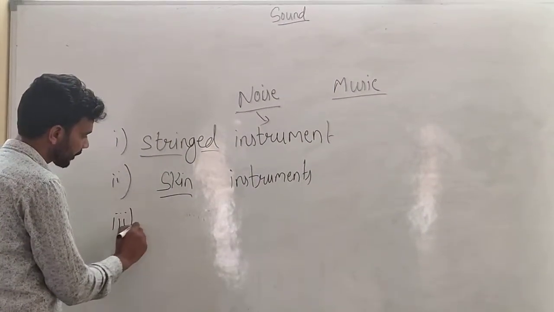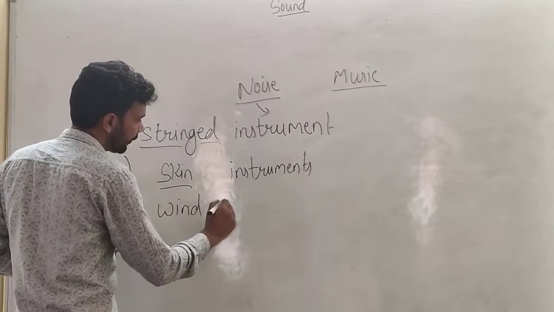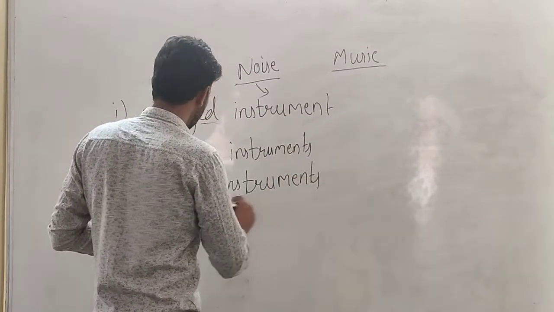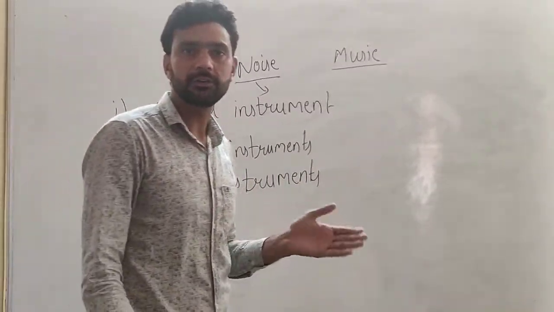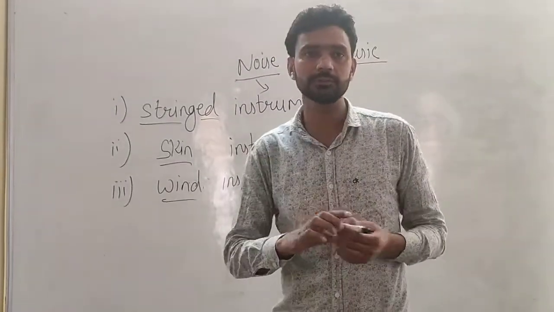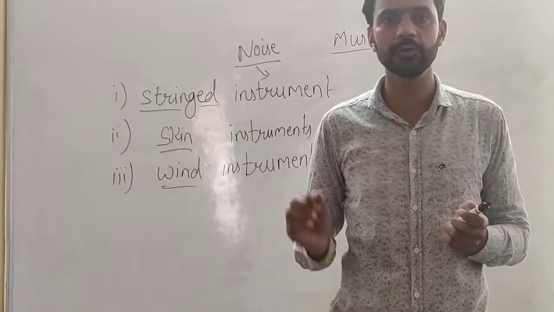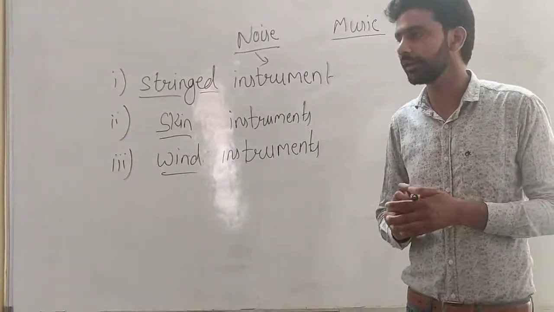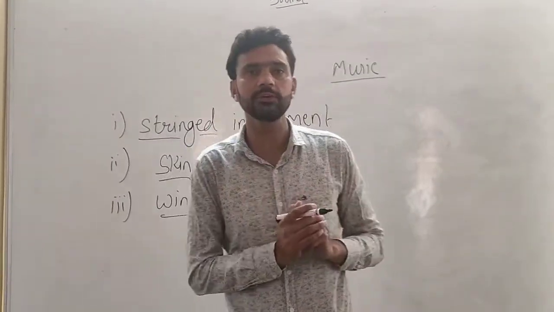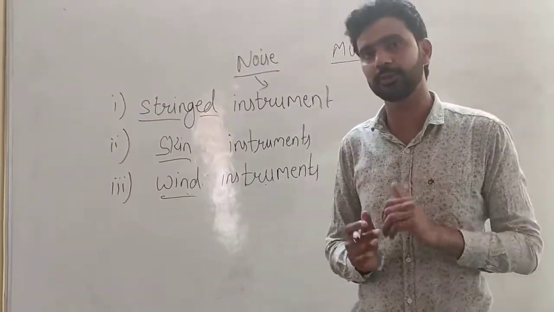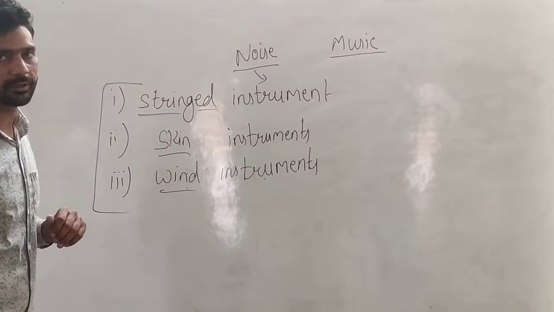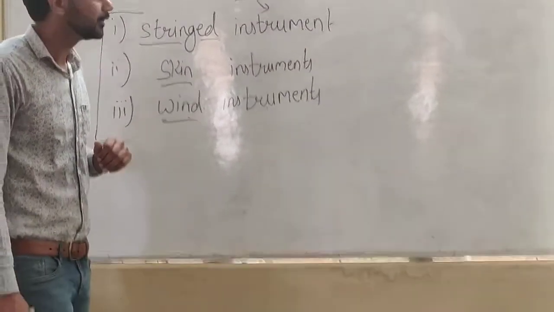Third, we have wind instruments. Wind instruments are the instruments which use wind, like trumpet and flute. In a flute, we have air columns. Some spaces are present in the flute. Through these spaces, the air comes out, and air is the source of production of sound. So in wind instruments, air columns are used for the production of sound. These are the types of instruments which are used for the production of sound.